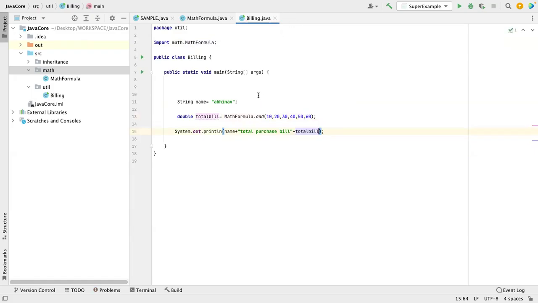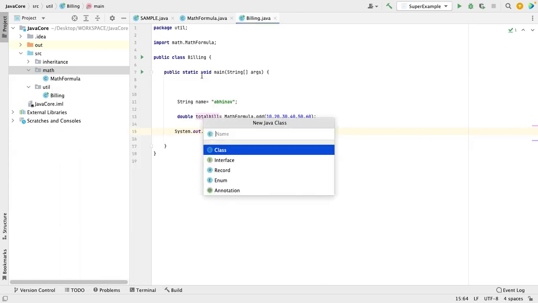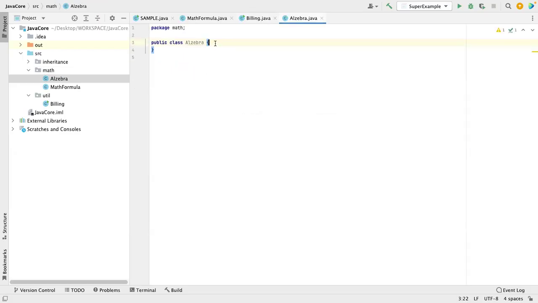So this is basically the use of a package. As a definition, we know the package is nothing but a namespace or organized set of related files. Let's assume if I'm going to perform trigonometry stuff, I will create a class called trigonometry. If I want to keep algebra formulas, I will write algebra here, and then I can have n number of things. Basically in math, I am keeping all the math related things.